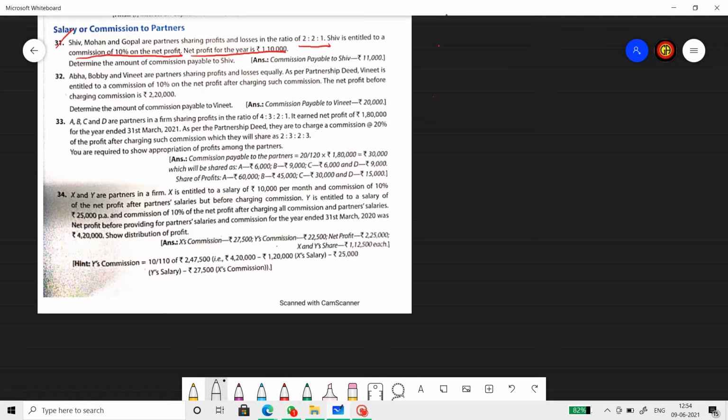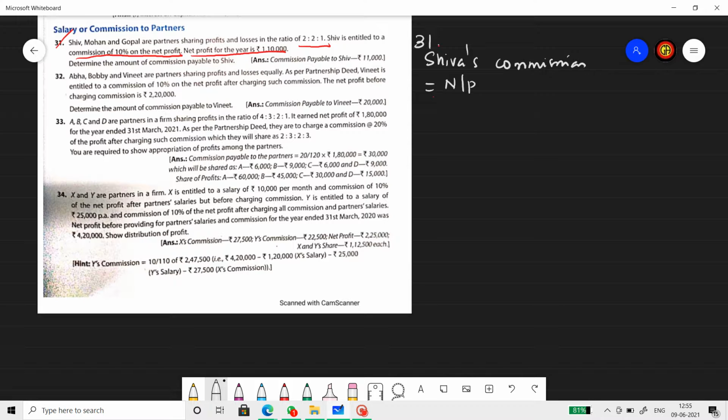So Shiva's commission equals net profit. Since the question is silent about whether the net profit is before charging such commission or after charging such commission, we take it as before charging such commission.